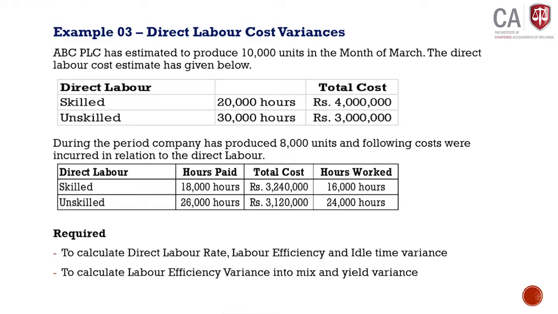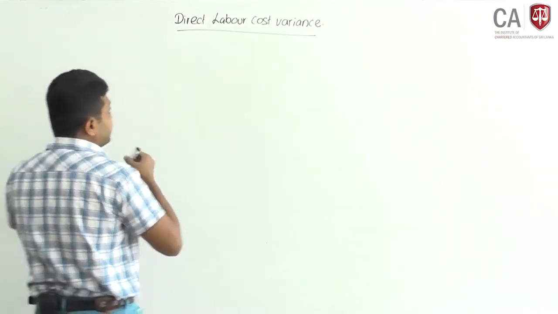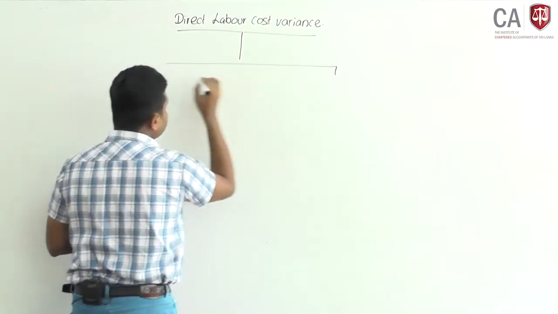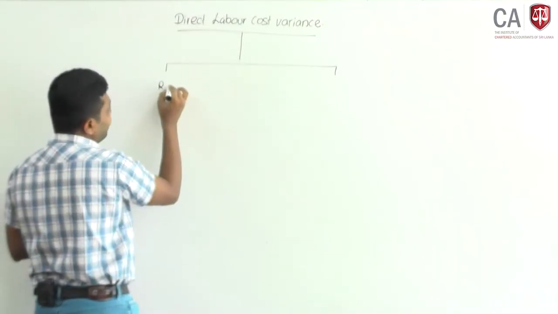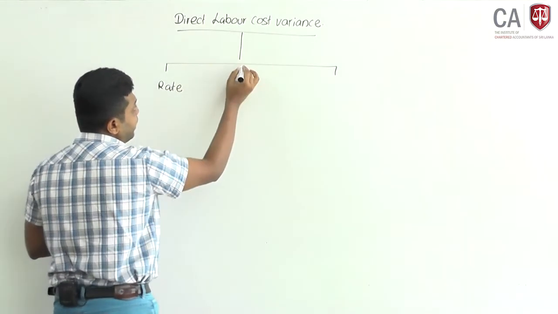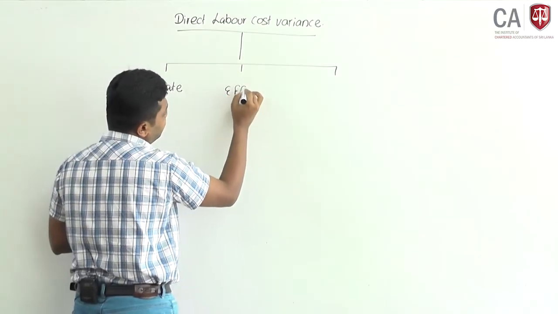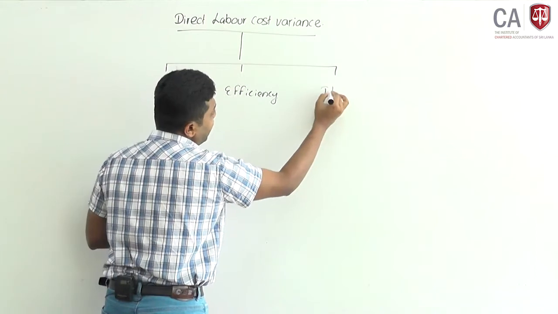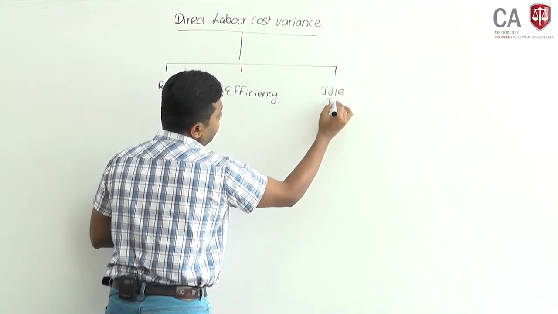Always remember, this idle time variance results in an adverse variance. Total direct labor cost variance can be divided into three: direct labor rate variance, efficiency and idle time.